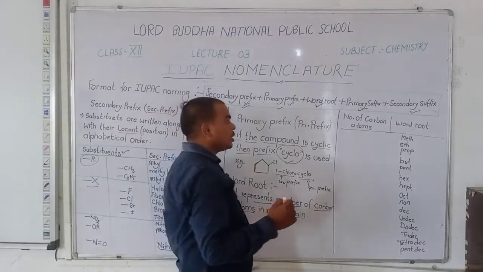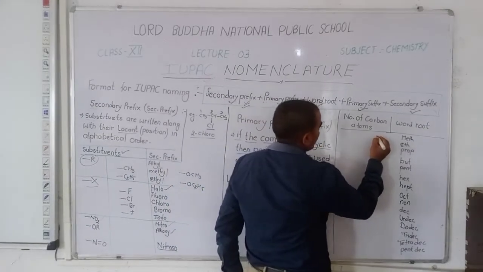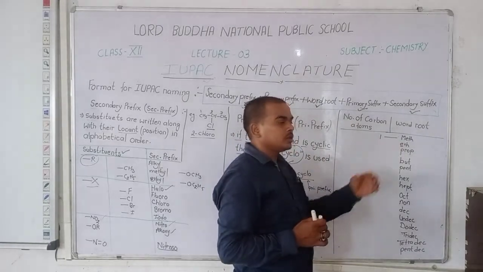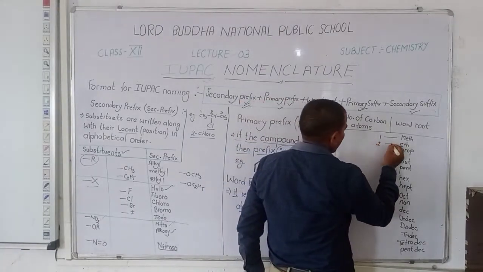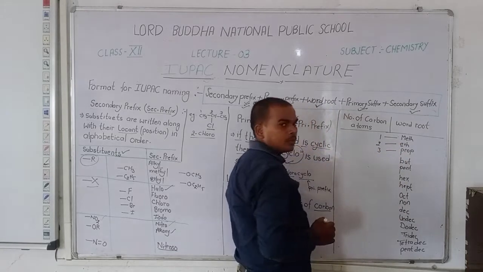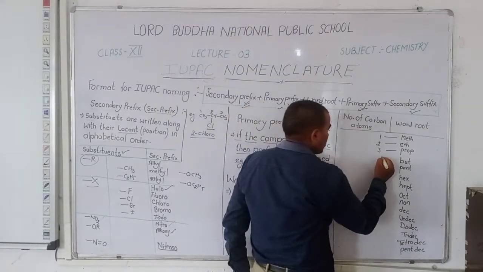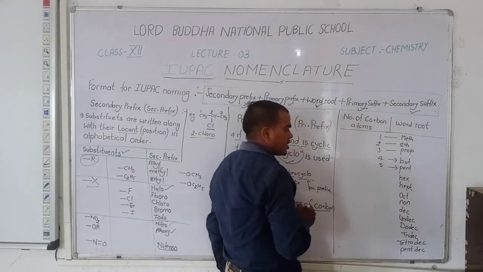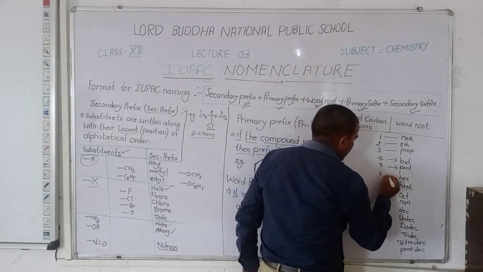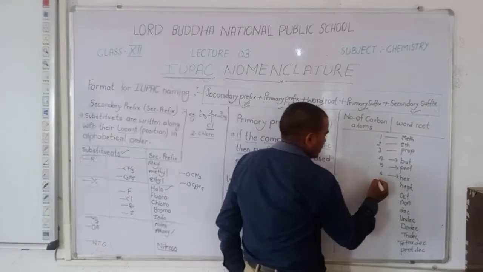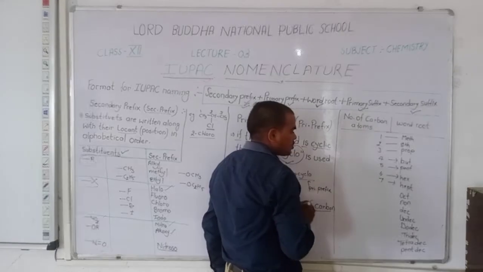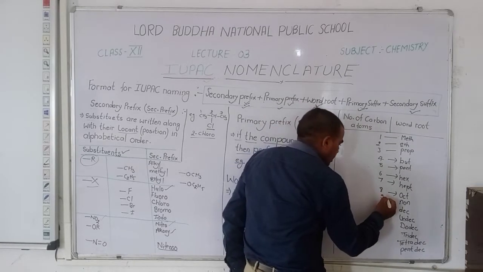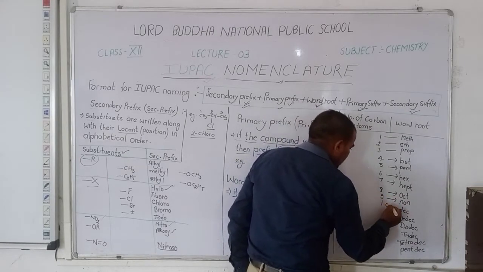If the number of carbon atoms is 1 in the parent chain, then we say meth. For 2 carbon, eth. For 3 carbon, prop. For 4 carbon, use but. For 5 carbon, pent. For 6 carbon, hex. For 7 carbon, hept. For 8 carbon, oct. For 9 carbon, non. For 10 carbon, dec.